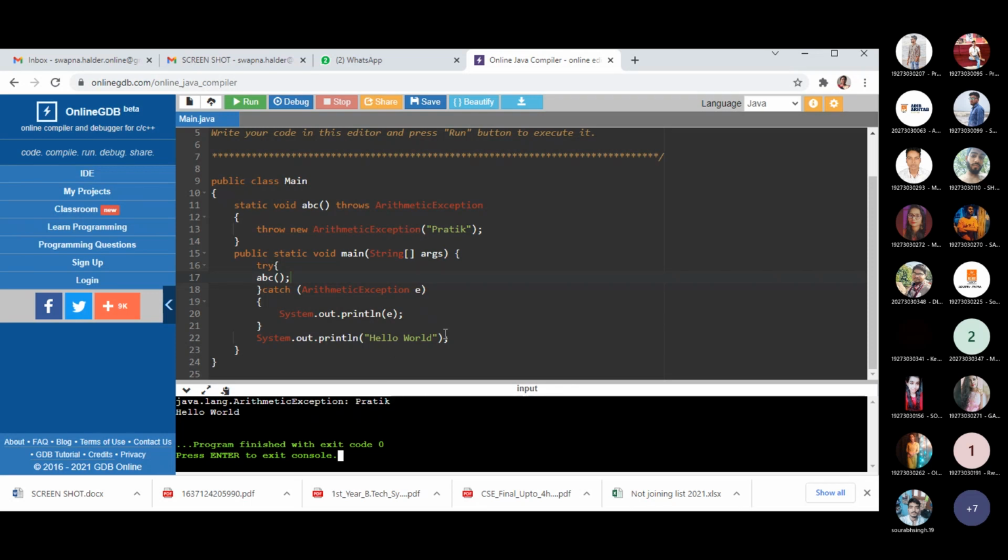And the remaining section is also executing here because we are enclosing the corresponding exception block inside the try block. Clear? That is how you create your new exception and how you can handle it.